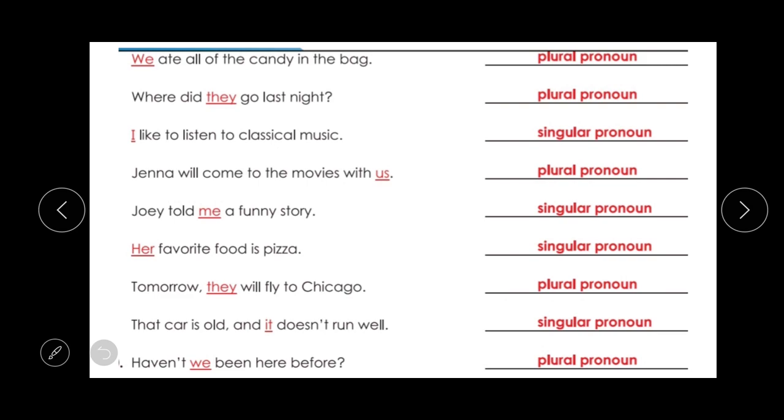Then her, which is a singular pronoun. Then in the next sentence, the pronoun is they, which is plural. Again, in the next, the pronoun is it, which is a singular one. And in the last sentence, the pronoun is we, which is a plural pronoun. So students, please note down this exercise in your classwork copy mentioning today's date.